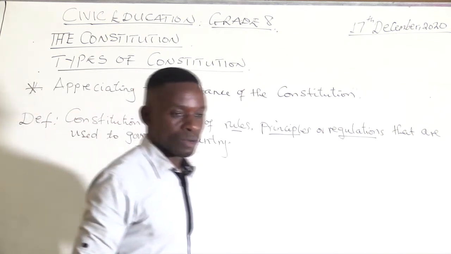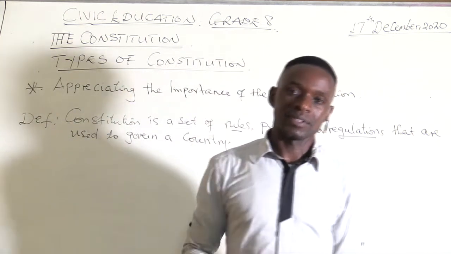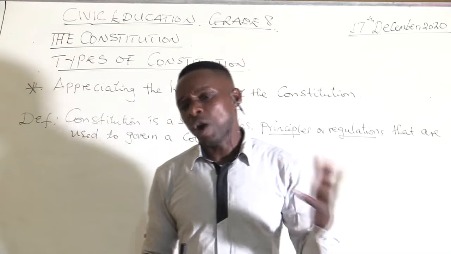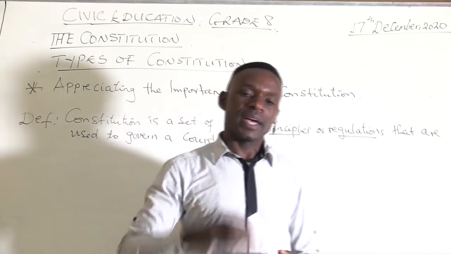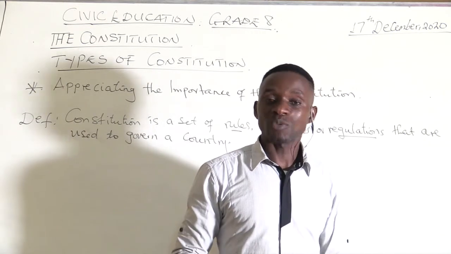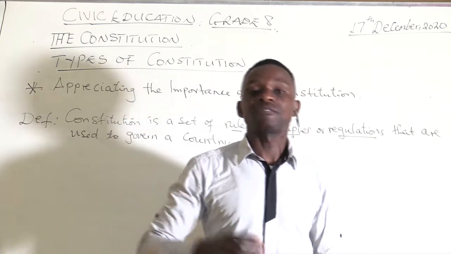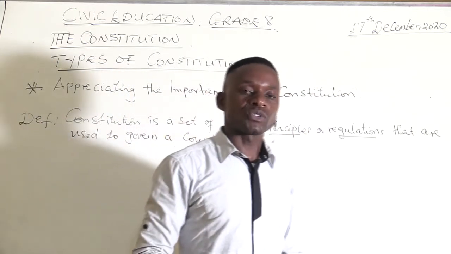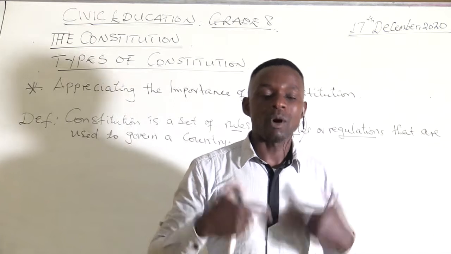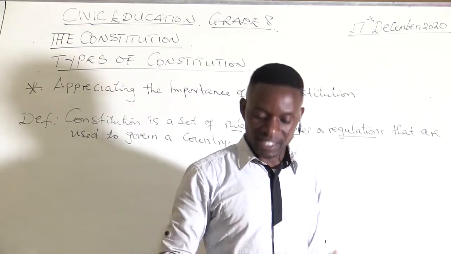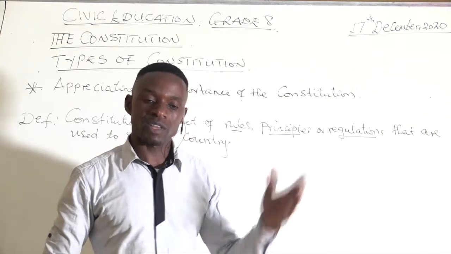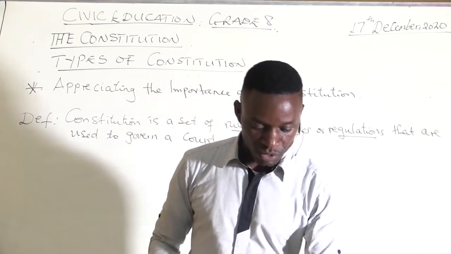Now, there are areas where a constitution is applicable. When we talk about the Constitution, as we are saying, it is a set of rules. In any home, any school, any church, or any other organization that we can mention, they have got their own constitution. They have constitutions that they use, which guide them in the operations and everyday activities that they do. They follow the regulations, the rules, and the principles according to what they're supposed to do.